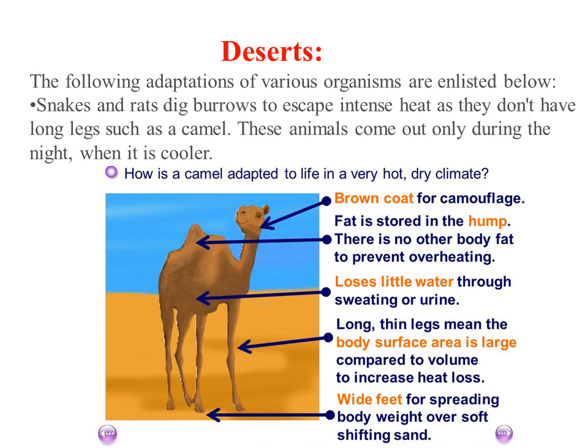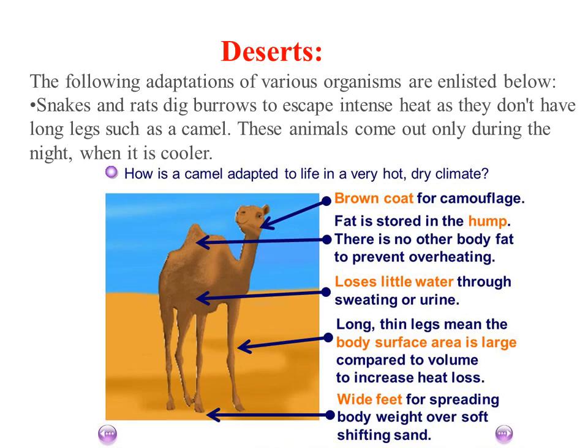Now we will come to know how the camel is adapted to life in a very hot and dry climate. As you know, the desert is characterized by a very hot and dry climate. So how is the camel adapted to life in the desert? It has a brown coat of fur with the skin, which is for camouflage, to mask the body from strong heat or strong sun.